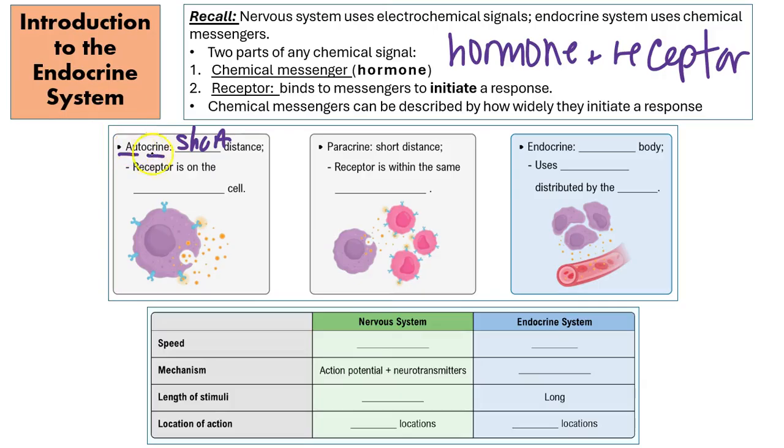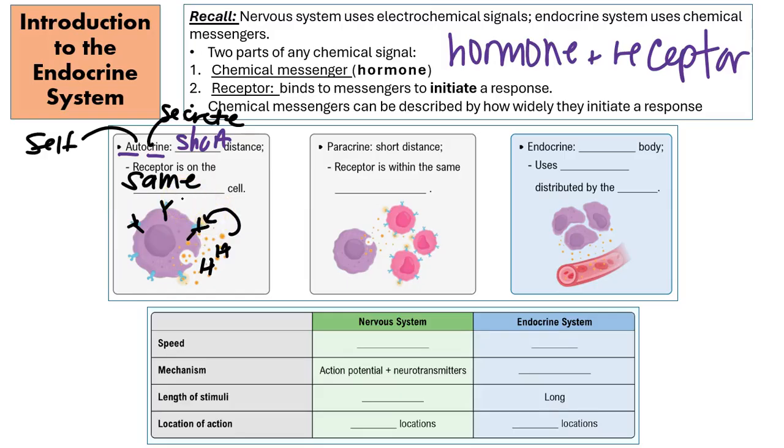Let's break down this word to help us understand this type of chemical messenger a little bit better. Now, auto means self, and crine means secrete. Okay? So that means it's going to secrete a hormone that is probably going to be around or on the same cell. So we can go ahead and write the same cell. So this cell is going to secrete hormones or chemical messengers, and the receptors for those hormones are on the same cell. So these are all of our little receptors. This hormone is going to be identified by that particular receptor so that the cell can communicate with itself.